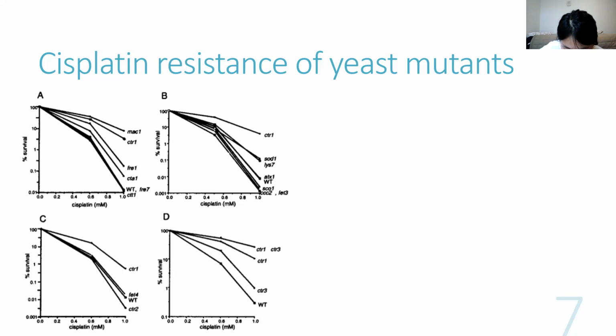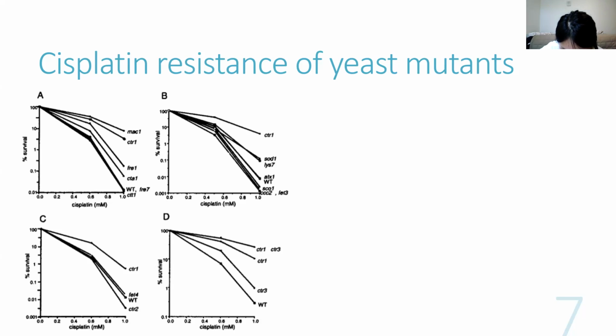Of the 5 mutants, only the CTR1 strain showed a level of resistance similar to the MAC1 mutant, which can be shown in Figure 1A. These observations suggest that CTR1 is the major target for MAC1p with respect to cisplatin resistance.